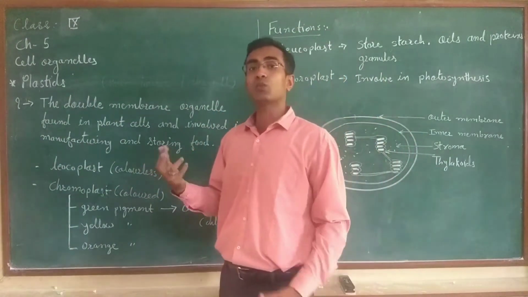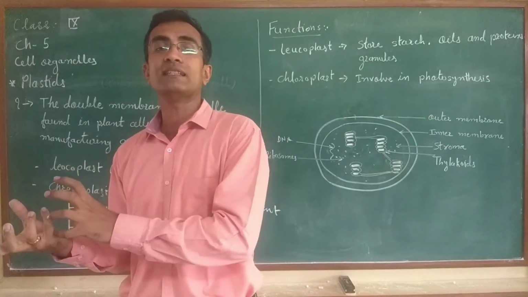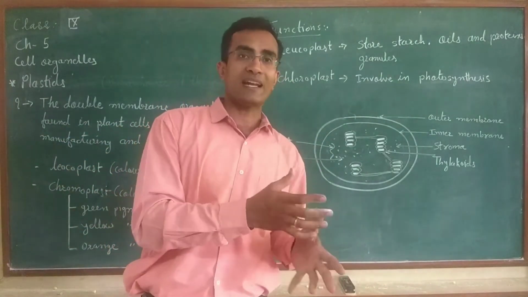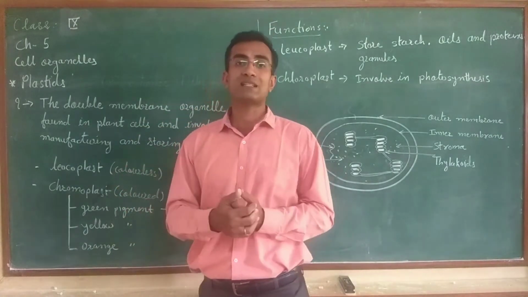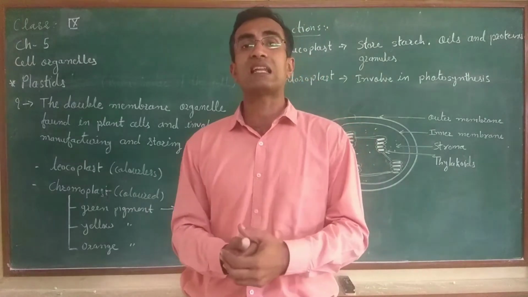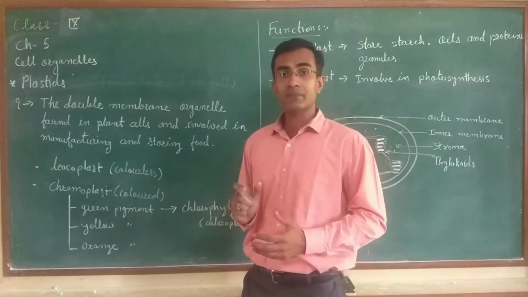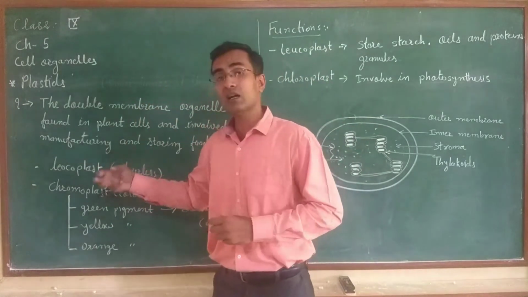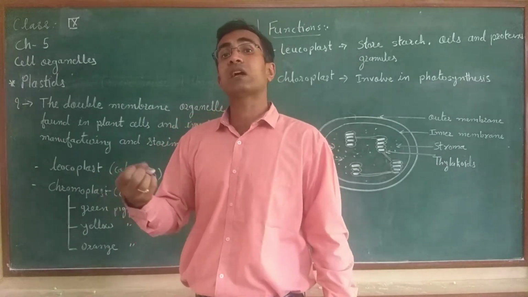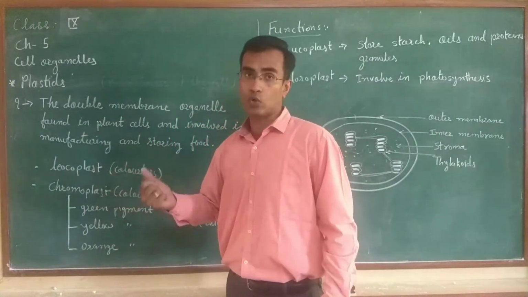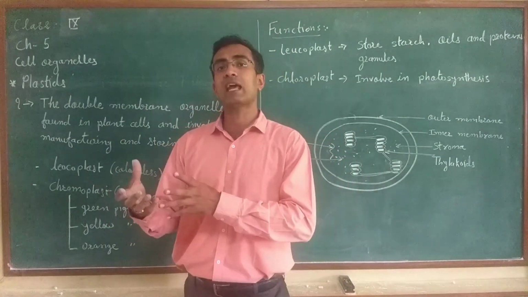Now, plastids are two types. Okay, some are colored ones and some are colorless or white. The colorless plastids which are present in the plant cell or algal cell are called leucoplast. Okay, and the plastids which have some colored pigment are called chromoplast. Again, these chromoplasts are of different types.